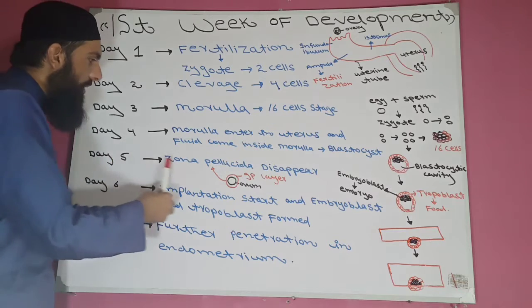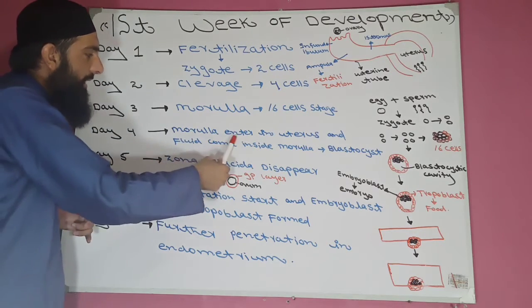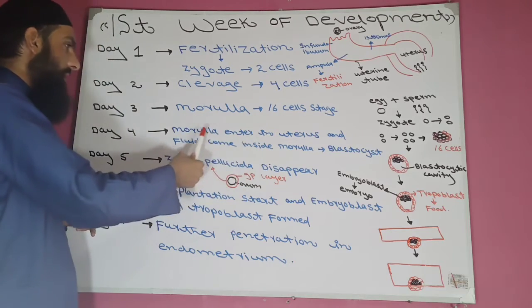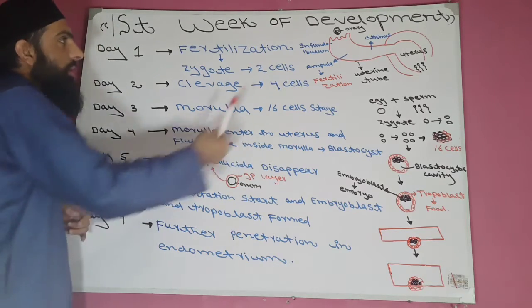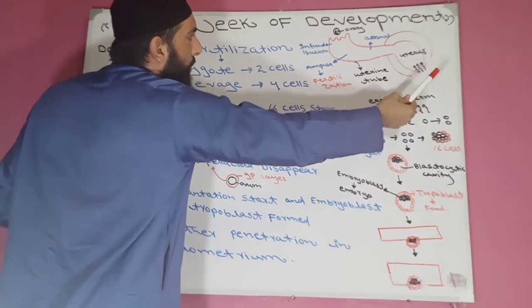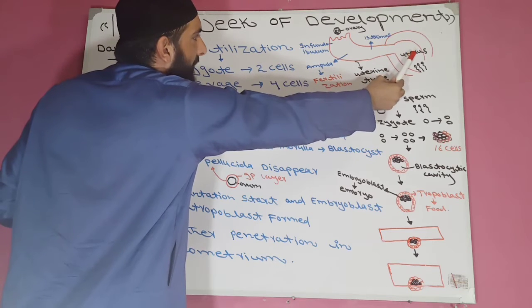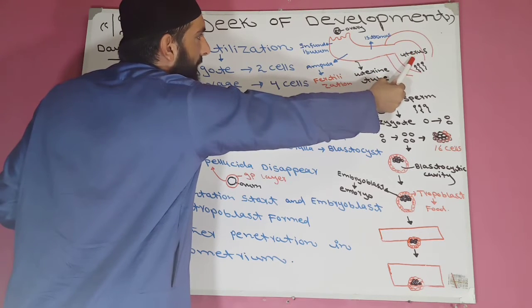Now on day 5 the zona pellucida disappears. Why? Because the morula already entered the uterus on day 4. Once the morula has already entered the uterus, no function remains for the zona pellucida. Therefore on day 5 the zona pellucida disappears.